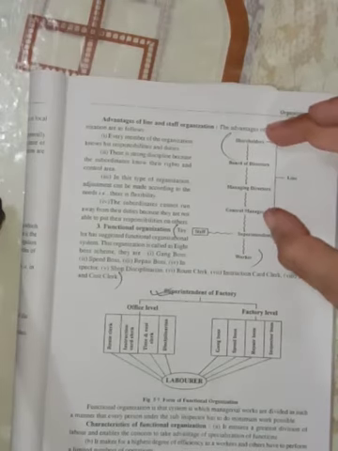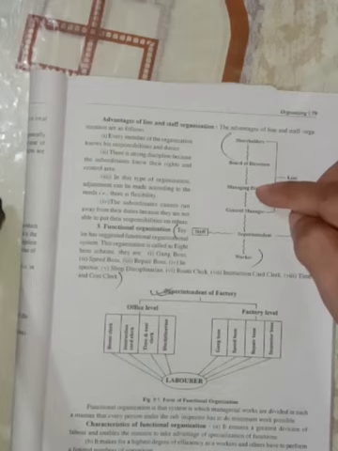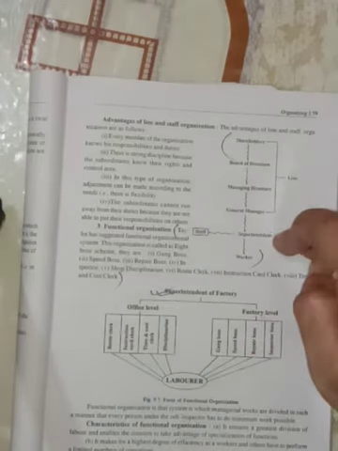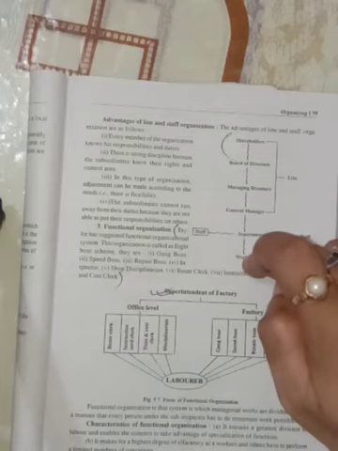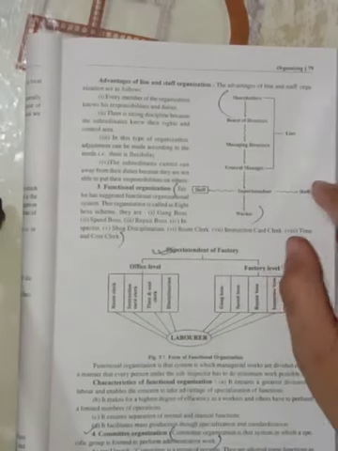Up to here it is the line organization that we have already studied, where every division is responsible towards the upper or lower divisions. But when we come here, the superintendent has many staff who handle the various work of the superintendent and guide the workers. So this is line and staff organization.